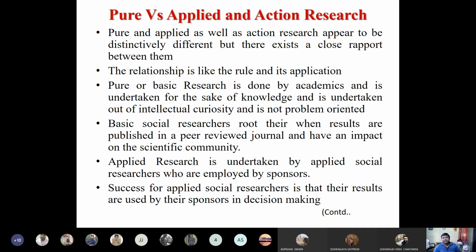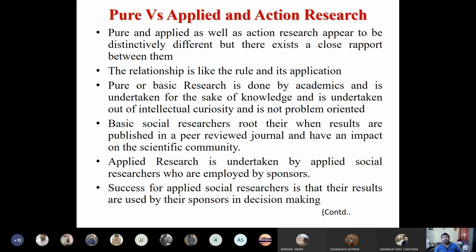Pure and applied research as well as action research appear to be distinctly different, but there exists a close rapport between them. All these kinds of research are very close to each other. Only some specific domains are different. The relationship is like the rule and its applications, almost the same. There are no such differences in the rules and their application in the field. Pure and basic research is done by academics and is undertaken for the sake of knowledge, out of intellectual curiosity, and is not problem oriented.